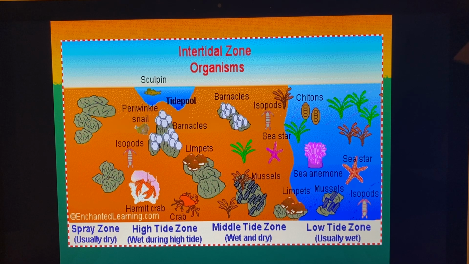You see over here in this area, you'll see more of the sea stars, sea anemones, and all of these things here. So in the intertidal zone, there's a lot of organisms to look at. A lot of little animal type things. And plants.